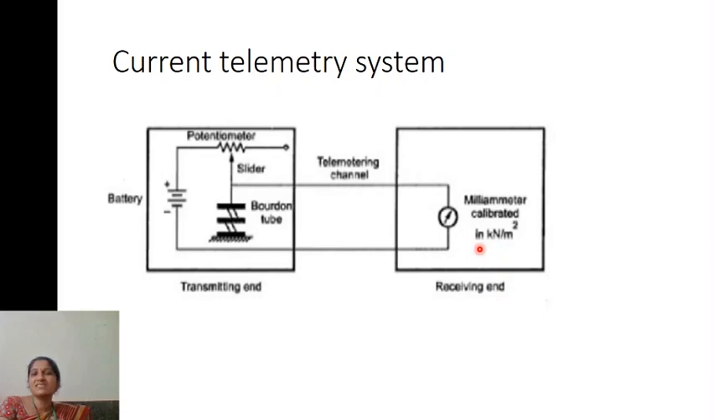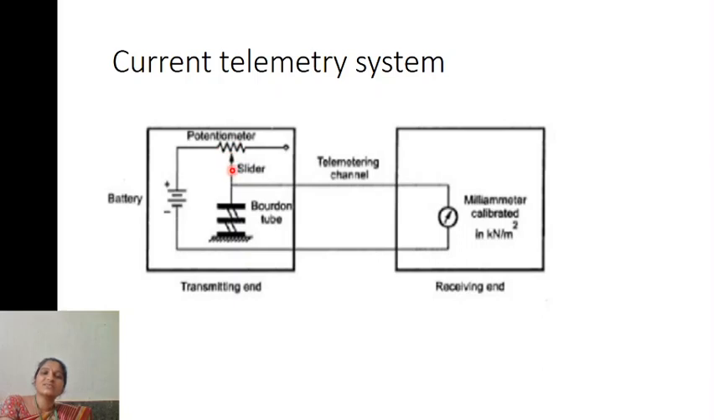Next one is the current telemetry system. It is similar to the voltage telemetry system, but the only change is the potentiometer position and the battery position. Here the data is transmitted in the form of a current. Whatever pressure is to be measured is given to the Bourdon tube. When it is given, the Bourdon tube actuates and expands, and it will move the slider over the potentiometer.